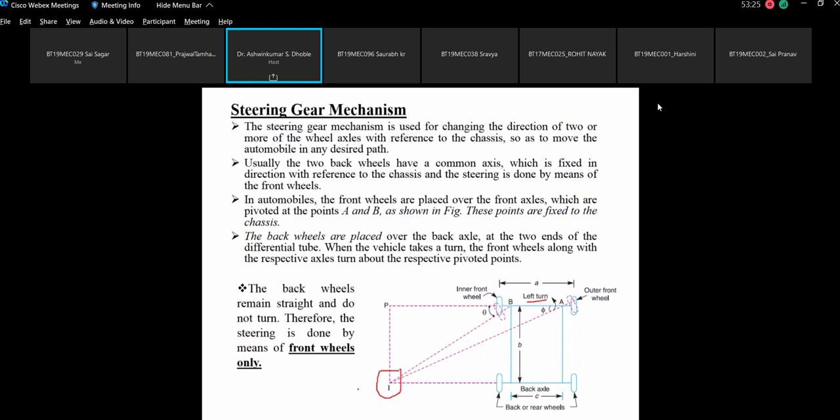Now, when it takes the turn, the center lines of these two should meet at one particular point.